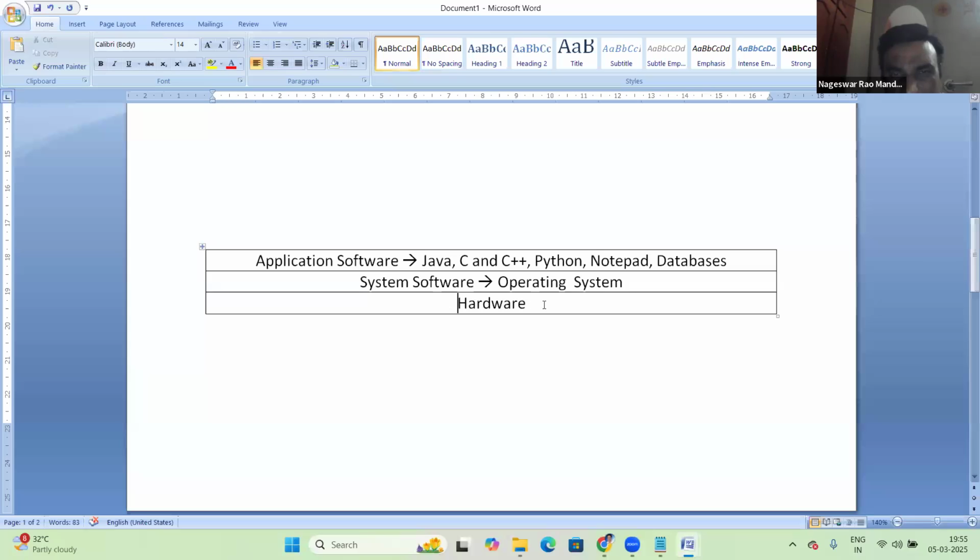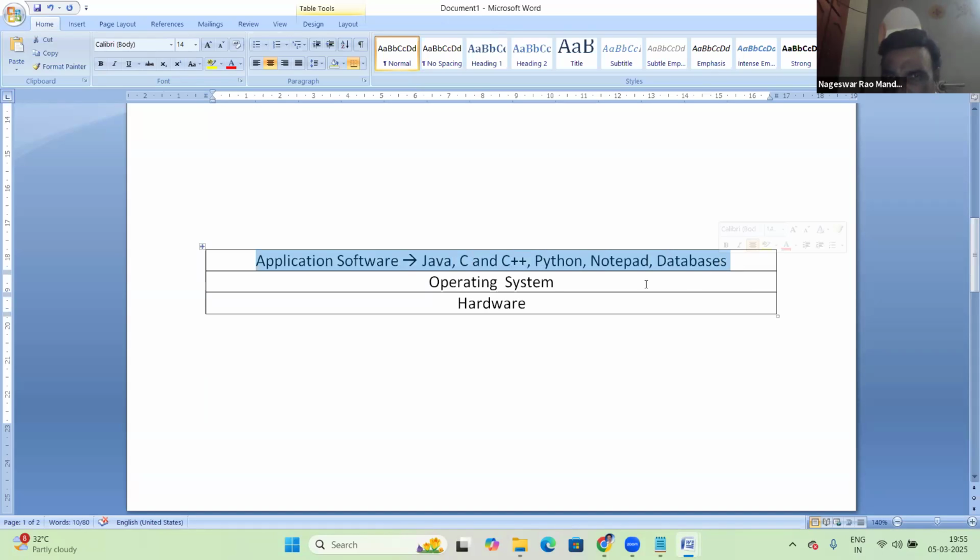In a computer there is hardware and then software. In software, we have two categories: system software and application software. System software interacts with hardware components, so here the OS interacts with the hardware components. Application software runs on top of the OS. All application software, maybe Java, C, C++, some tools, some languages, some packages, all run on top of the OS.